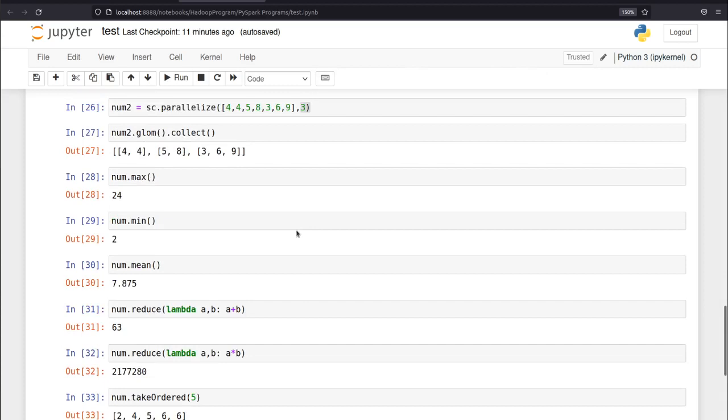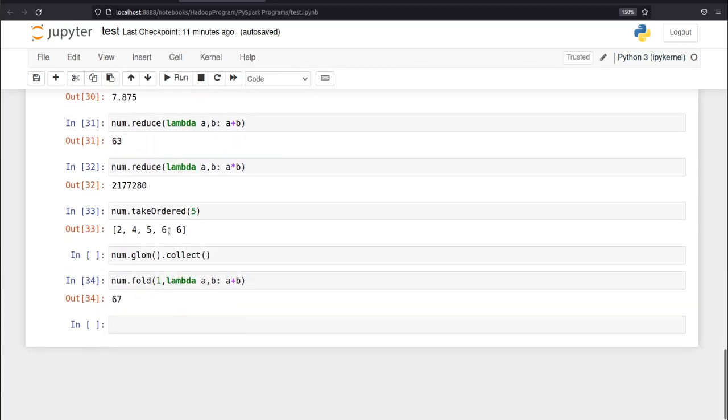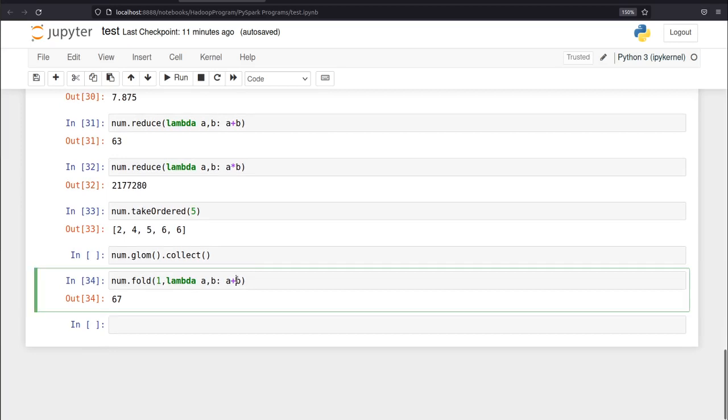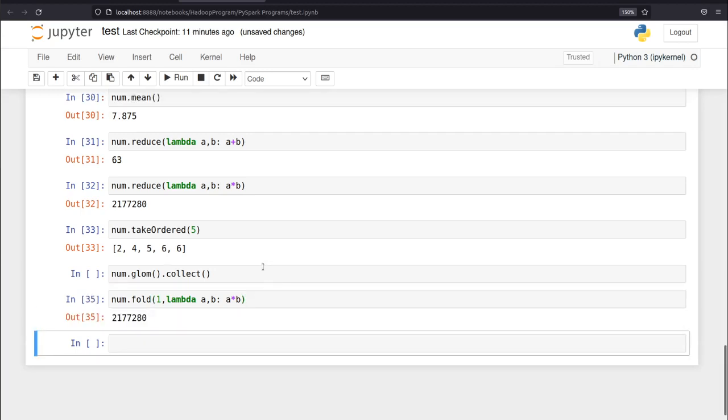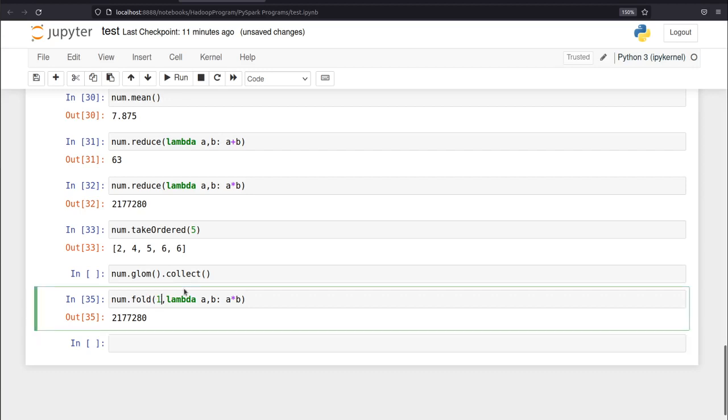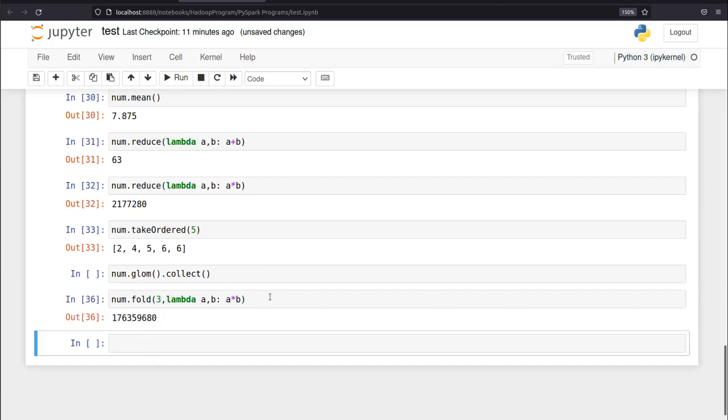And same for multiplication. If I run this as multiplication, as you can see here, when I give it 3, then it is giving me this number.